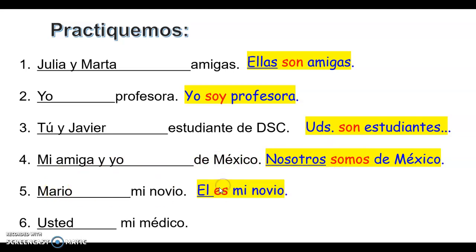Mario es mi novio. Él es mi novio. Usted, you can't shorten. Usted es mi médico.